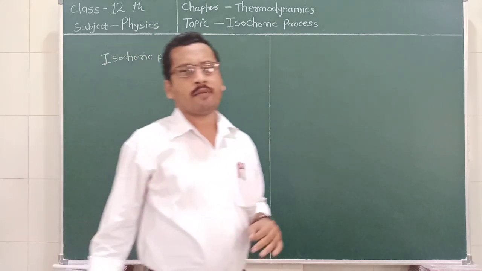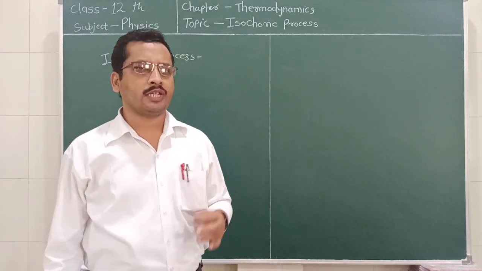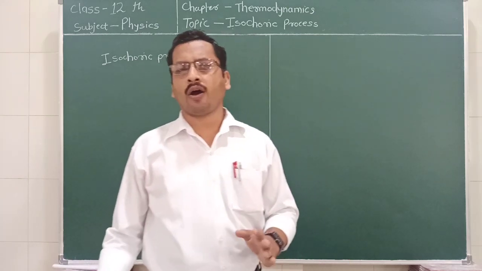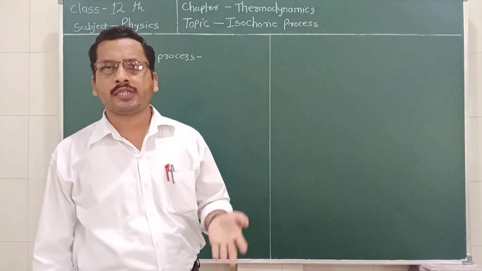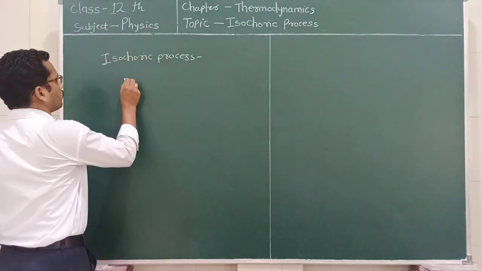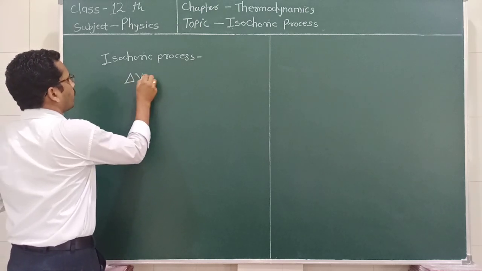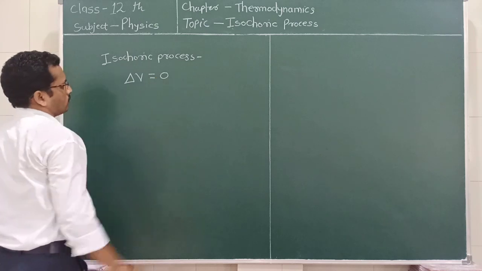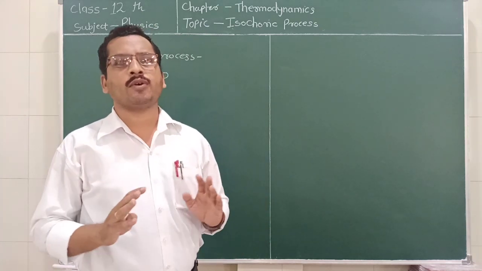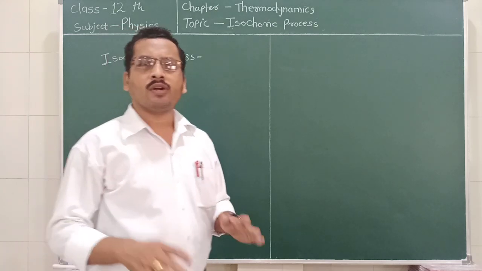During the thermodynamic change, if the volume of the system remains constant, then such a type of process is called an isochoric process. So in the isochoric process, the change in volume, that is delta V, is equal to 0. As there is no change in the volume of the system, the work done is equal to 0.